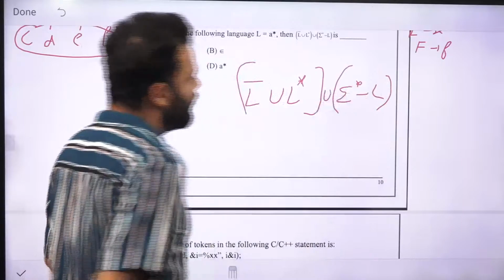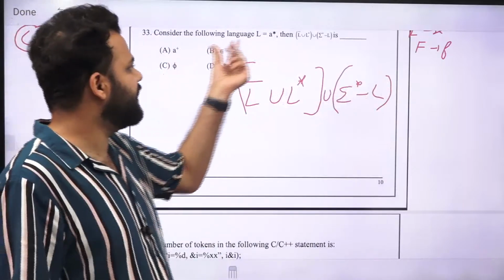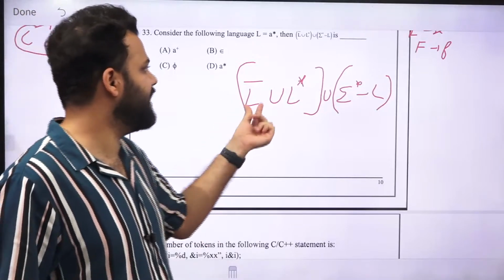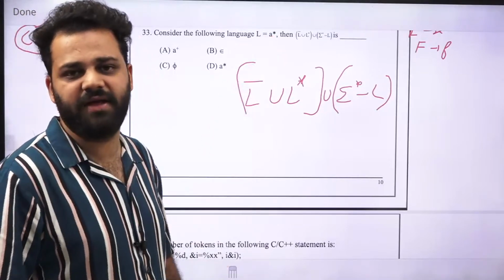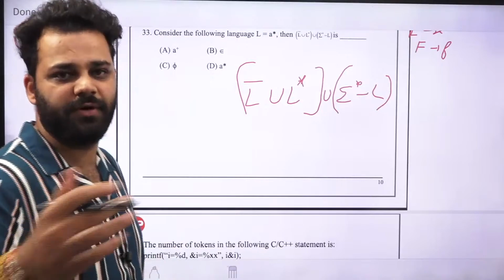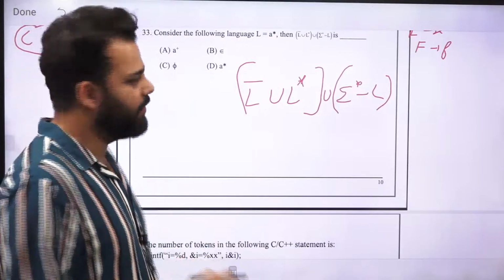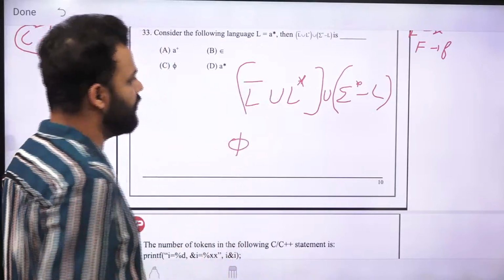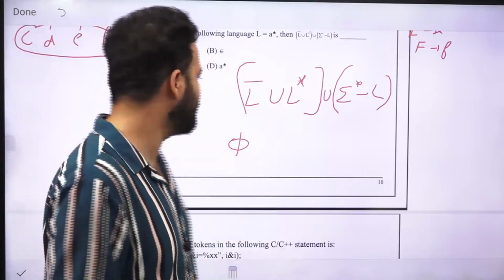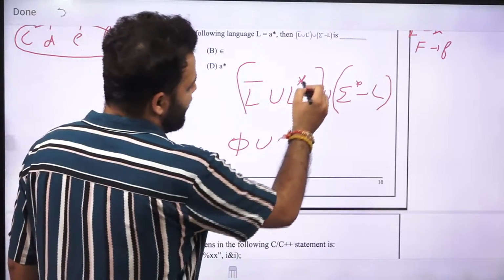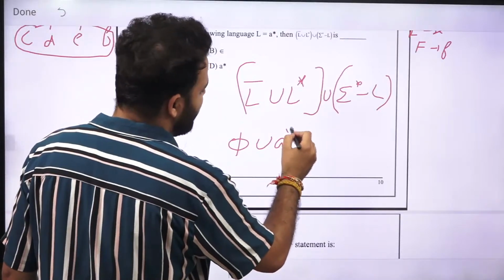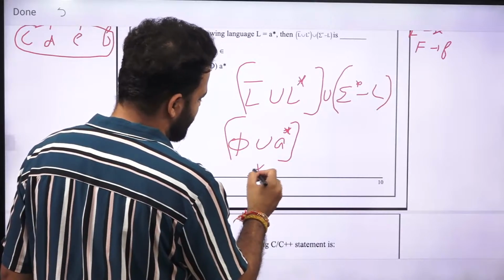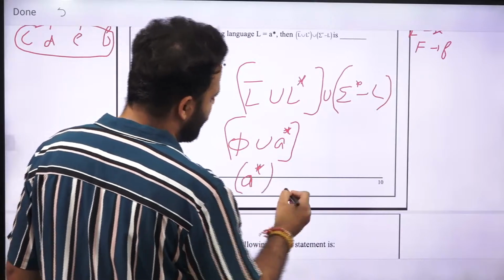If you are taking a symbol A only, A star is having epsilon, A, double A, triple A, 4A, 5A, and so on. So L bar will be the complement of A star, which will be phi, because A star is having every string in it. Union L star, A star star is nothing but A star only, and A star union phi is A star. So you get A star from this side.